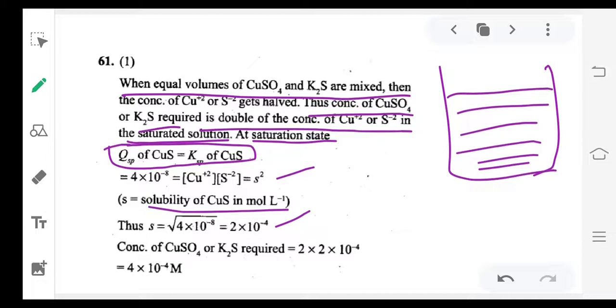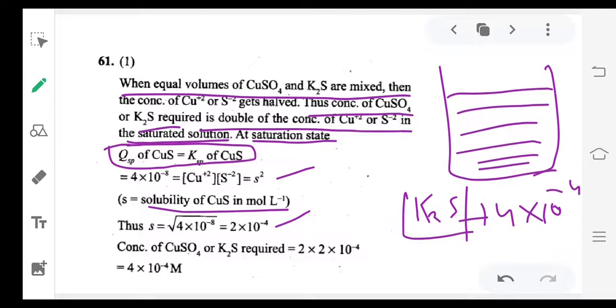To get 2 into 10 power minus 4, how much quantity of CuSO4 or K2S you have to take initially? Double of this you should take. If you take double, then when you mix the solutions, their concentration will be half. So this solution concentration must be 4 into 10 power minus 4. After mixing, it will become 2 into 10 power minus 4. So the answer is 4 into 10 power minus 4.